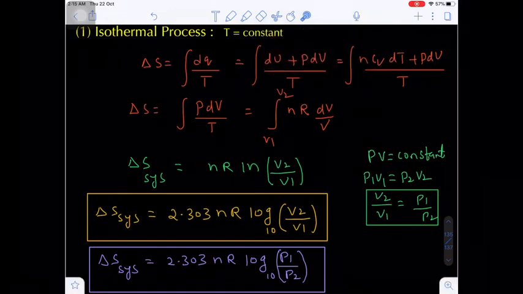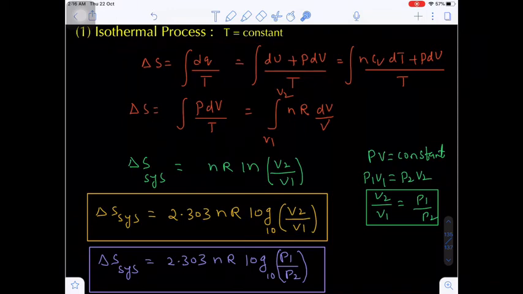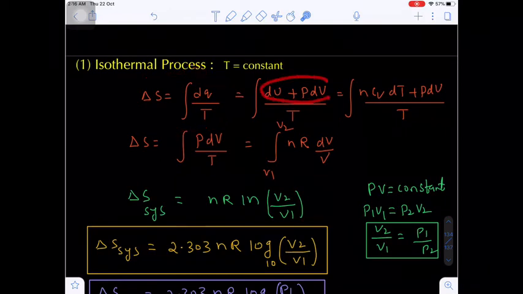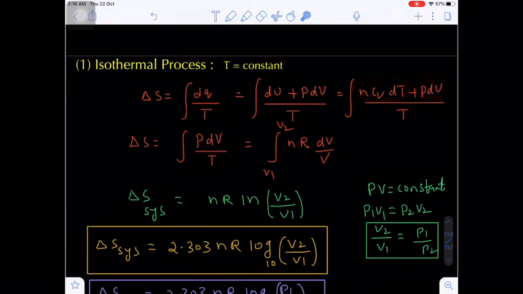Now let's see one by one. Isothermal process: just now I told you temperature is constant. So I am taking the starting point, delta S is equal to the integral of dq by T. I am writing dq is equal to dU plus P dV. dU is nothing but nCv dT, and P dV.